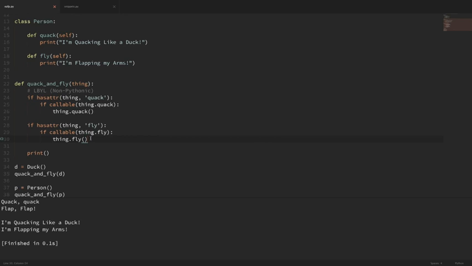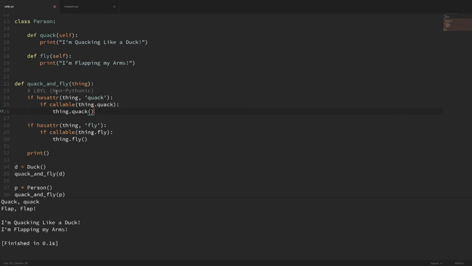So you can see how something like this would be pretty cumbersome after a while. We're asking for permission at every step of the way. We're saying, can we do this? Can we do this? And then finally, if we pass all the permissions, then we actually do what we want. So that Pythonic concept that it's easier to ask for forgiveness than permission frowns upon this. Instead, with that concept, we just want to say, let's try to do something, and if it doesn't work, then we'll handle it.